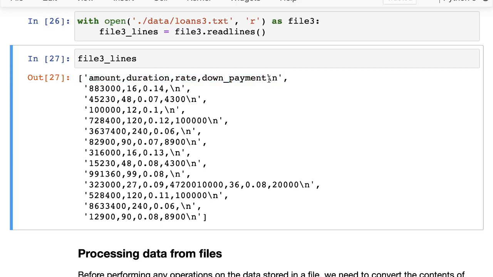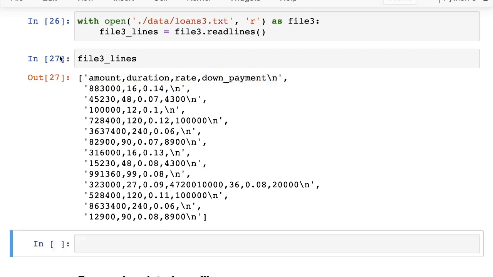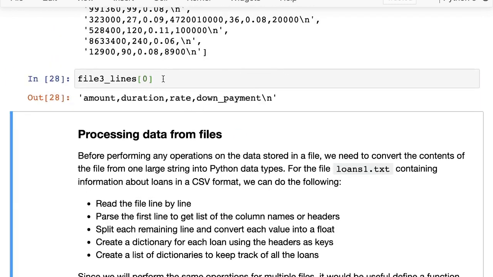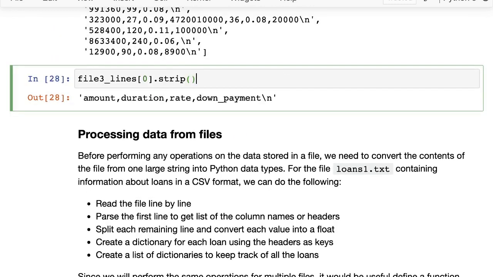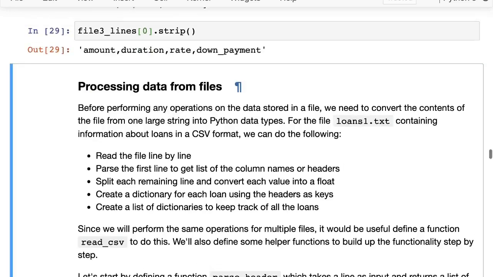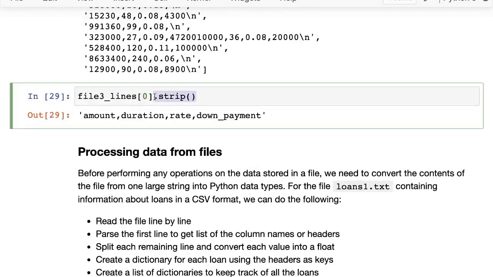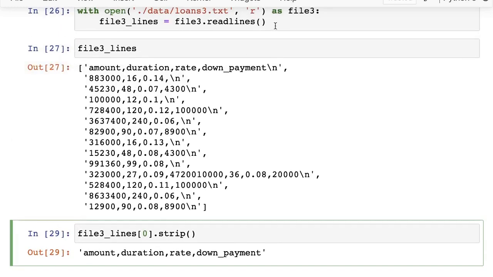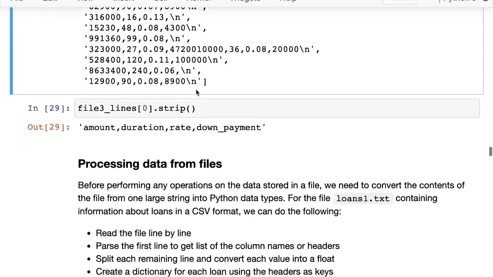One important thing to note here though is that there is this newline character at the end of every line, which you may not want. The way to skip the newline character is to go to file3_lines, get this particular line, which has the newline character, and call strip. What that does is remove the newline character. Strip is used to remove spaces at the beginning, spaces at the end, and newline characters. It's especially useful when you're using readlines. So whenever you call readlines, remember to use strip to remove the newline character.